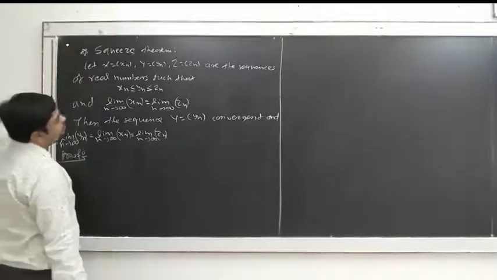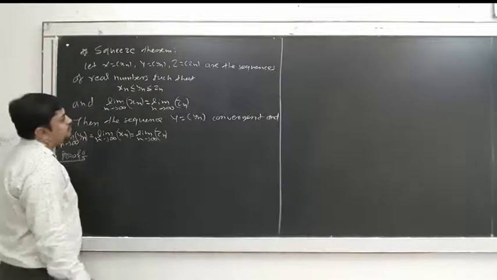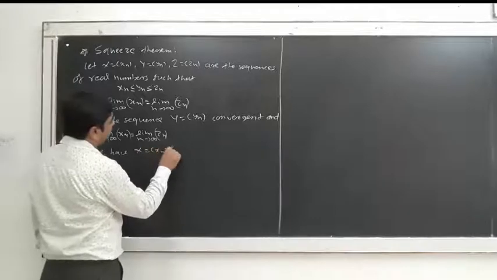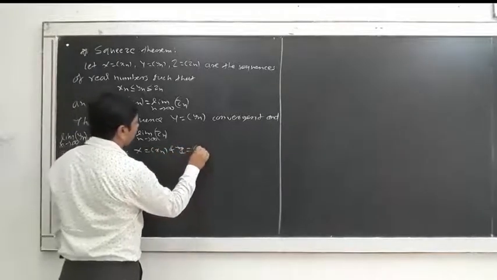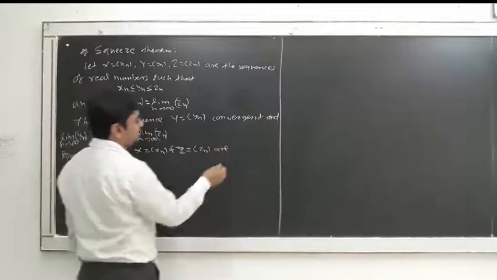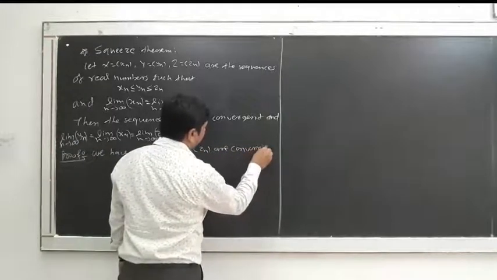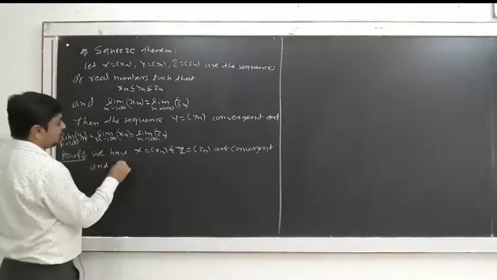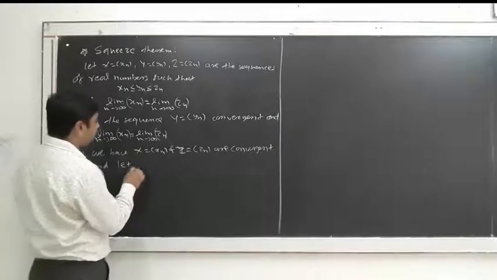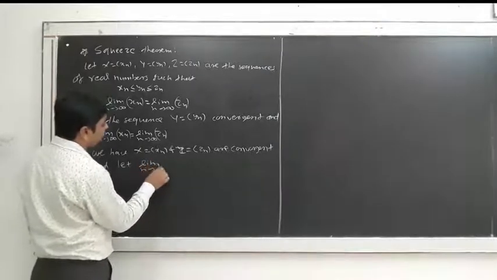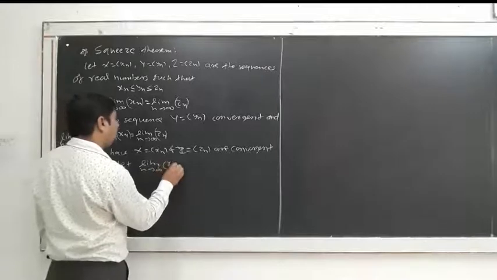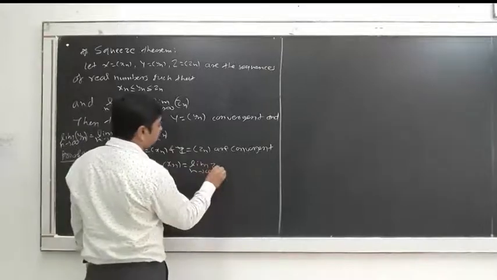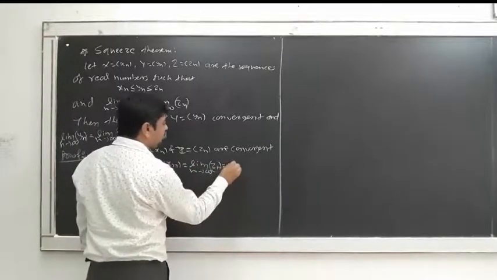So what is given first? Write this down. We have x = (xn) and z = (zn) are convergent, and suppose limit n tends to infinity xn is equal to limit n tends to infinity zn. Suppose we say this limit is w.